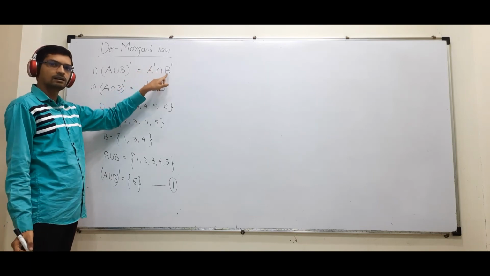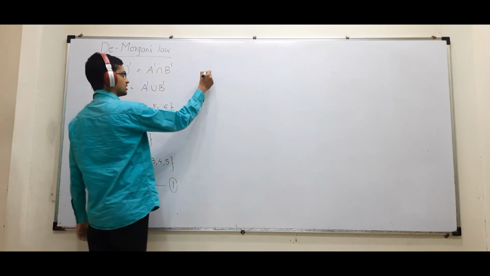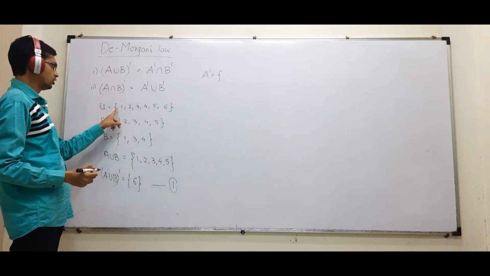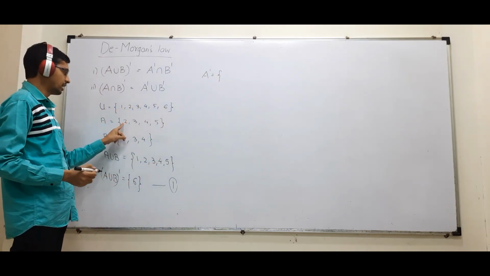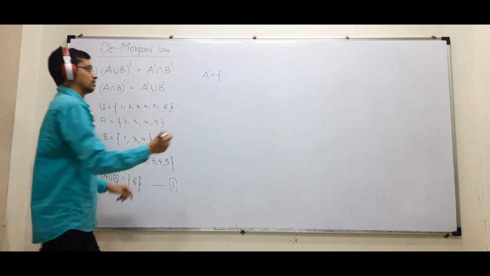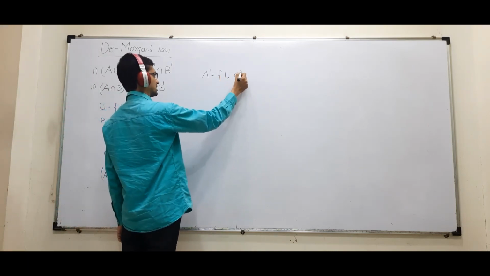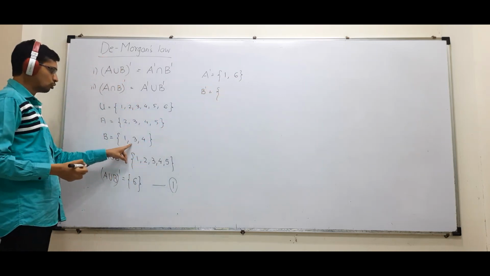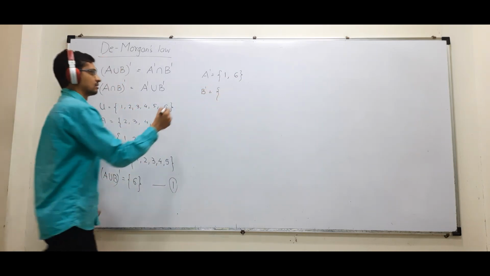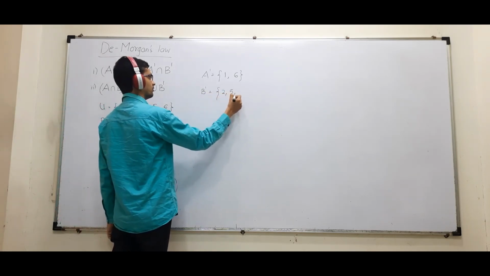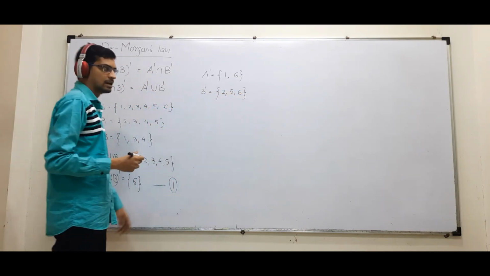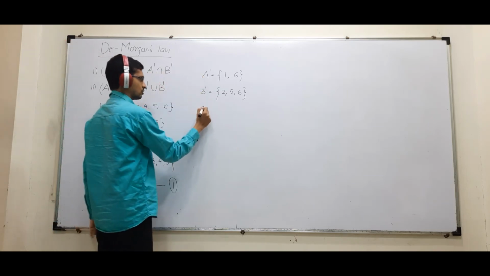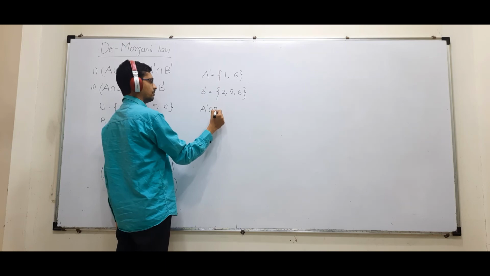A complement, B complement. So let us first find what is A complement. क्या है A complement? U 1 से 6 है. A में 1 and 6 are missing. So A complement 1, 6. B complement 2, 5, 6. I want intersection of A complement and B complement.